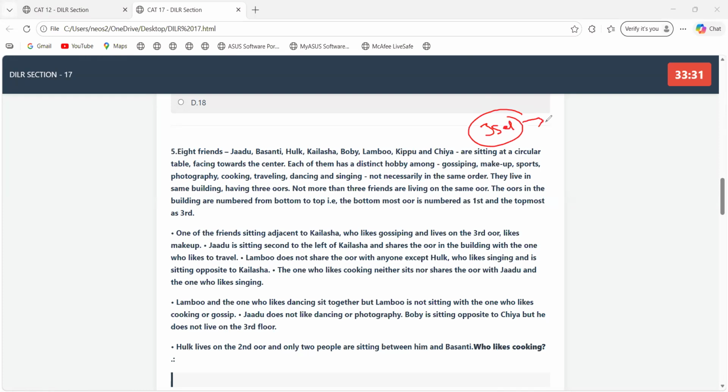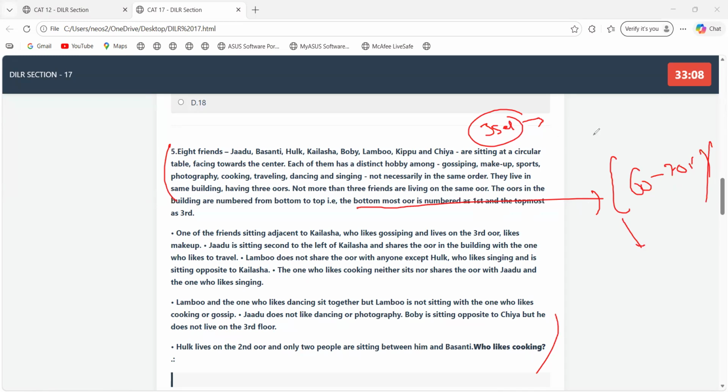Now, what you need to do from your end before coming to the class is attempt all the sets and then come to the class. For example, let's suppose you tried this set and were able to solve 60 to 70% of it. Obviously, we'll be solving it from scratch in the class, but you need to try it before coming, because only then will you know what point you are missing and how you need to work on it.